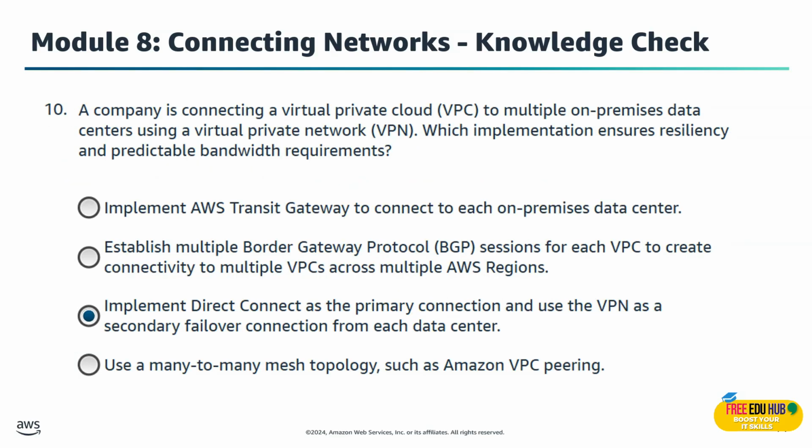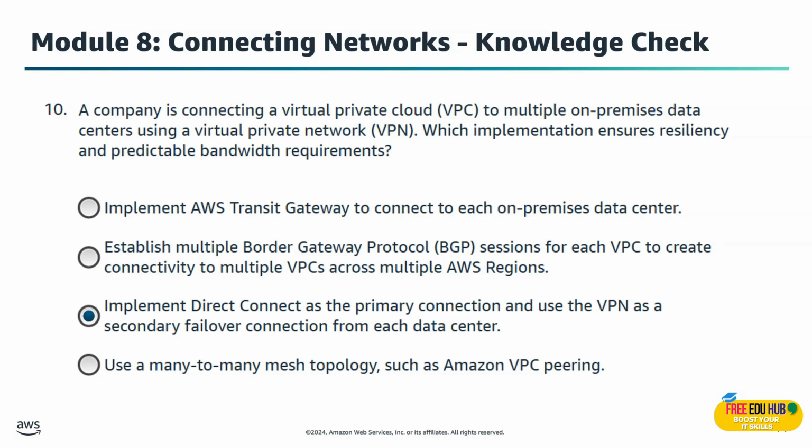Last question on module number 8 says that a company is connecting a virtual private cloud to multiple on-premises data centers using a VPN. Which implementation ensures resiliency and predictable bandwidth? So the right option in this case is to implement Direct Connect as the primary connection and use the VPN as the secondary failover connection from each data center.